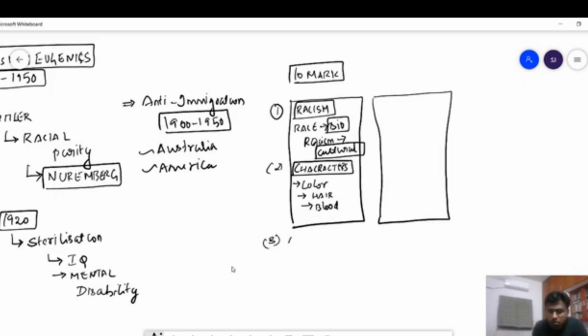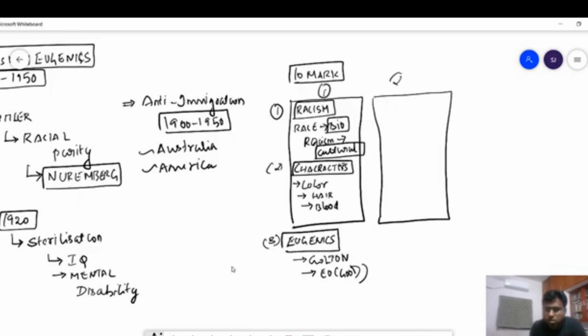The third point you have to write is eugenics. What is eugenics? As we have discussed, you should write about Galton. You should write about good genes getting propagated and bad genes not being propagated. So three divisions have to be there in the first page.